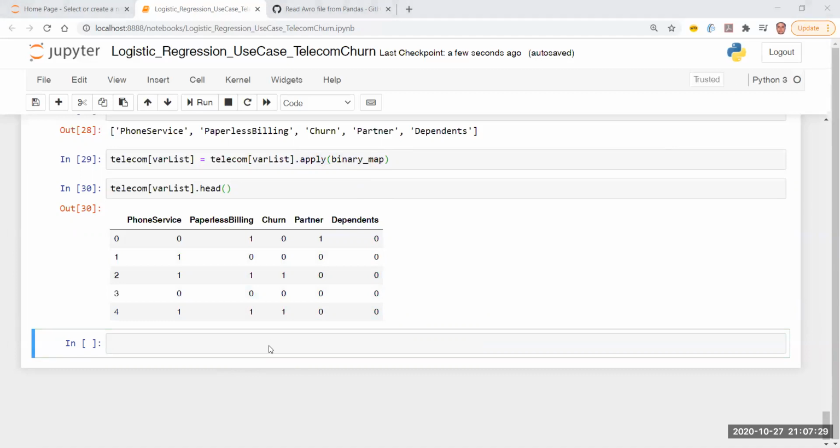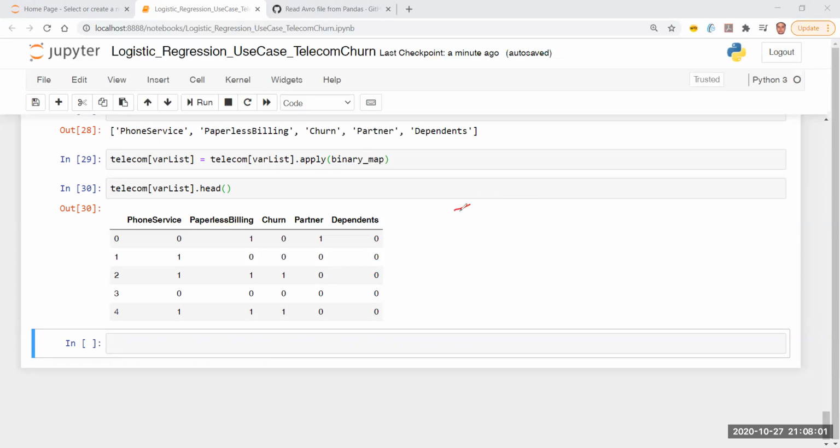Okay, so then let's continue. Now there are other fields also which we have to take care of. So now I'm going to use a different technique to convert my text into numbers, and that technique is known as dummy data. Okay, what do you mean by dummy data? Let's try to understand what is dummy data. Dummy data is usually exactly the same as one hot encoding, though with a small twist.